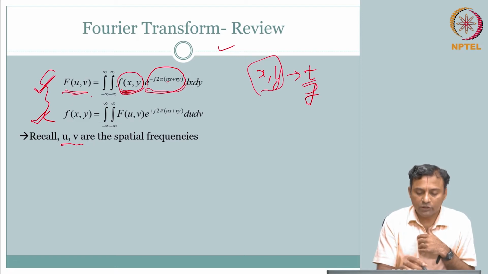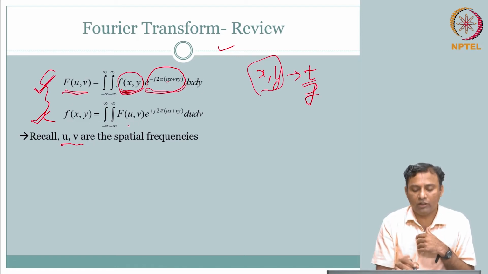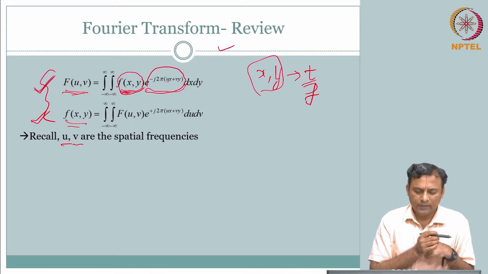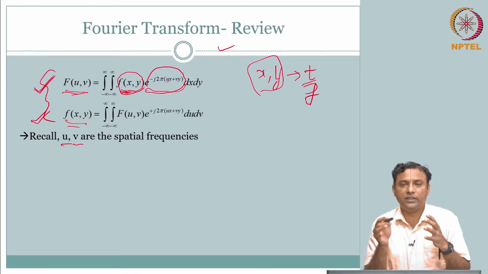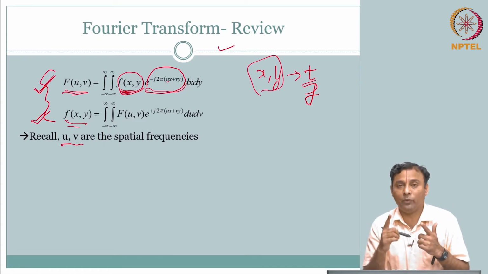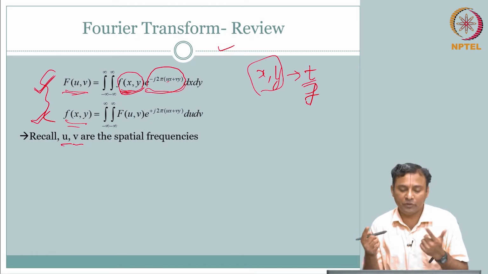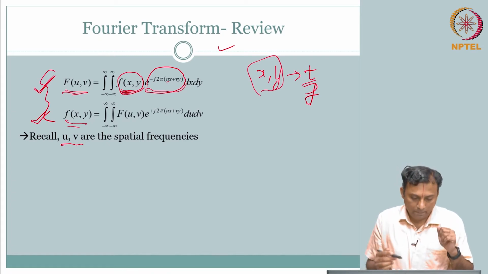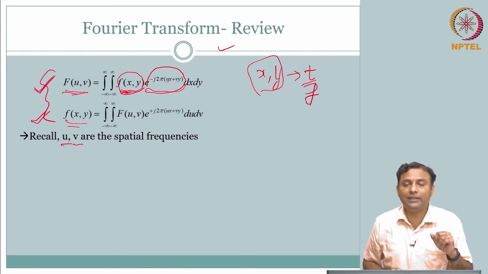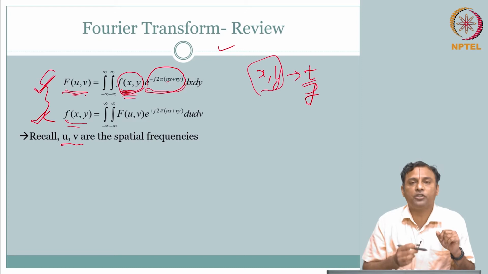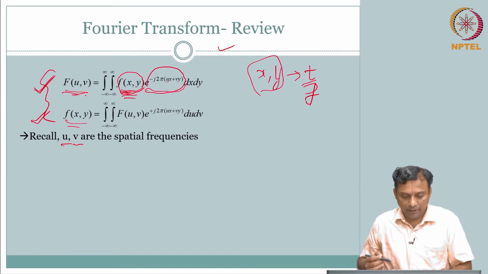Naturally, this is your forward transform, and similarly, if you are given all the frequency composition, then you could get back to your spatial domain f of x comma y. So, a very simple, concept-wise direct extension of your one-dimensional case, time domain to frequency domain to time domain: forward Fourier transform, inverse Fourier transform, same thing. Of course, if you do that, then you are representing your signal f of x comma y in terms of its constituent frequencies.